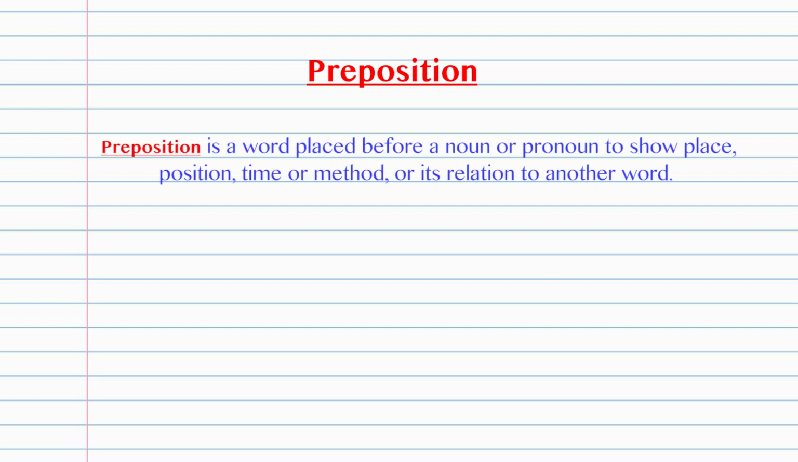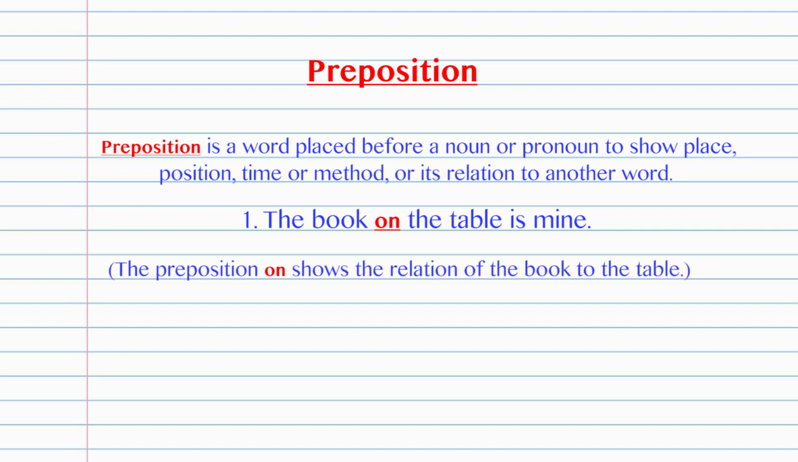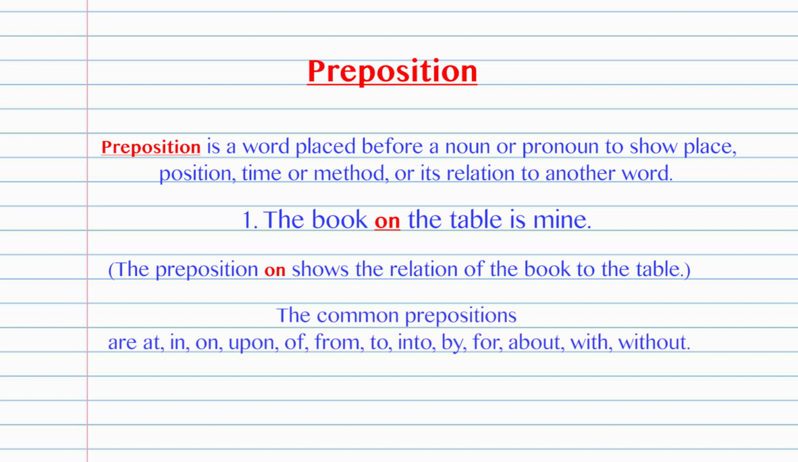Preposition is a word placed before a noun or pronoun to show place, position, time, or method, or its relation to another word. Example, the book on the table is mine. The preposition on shows the relation of the book to the table. The common prepositions are at, in, on, upon, of, from, to, into, by, for, about, with, without, etc.